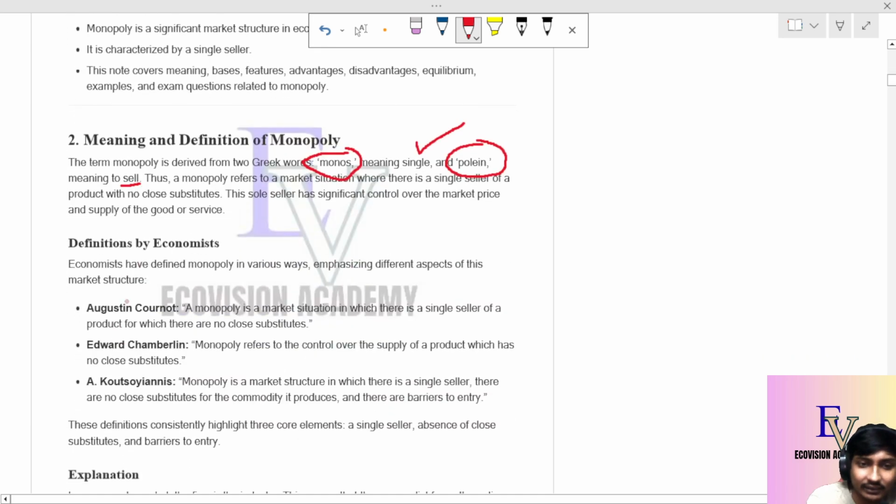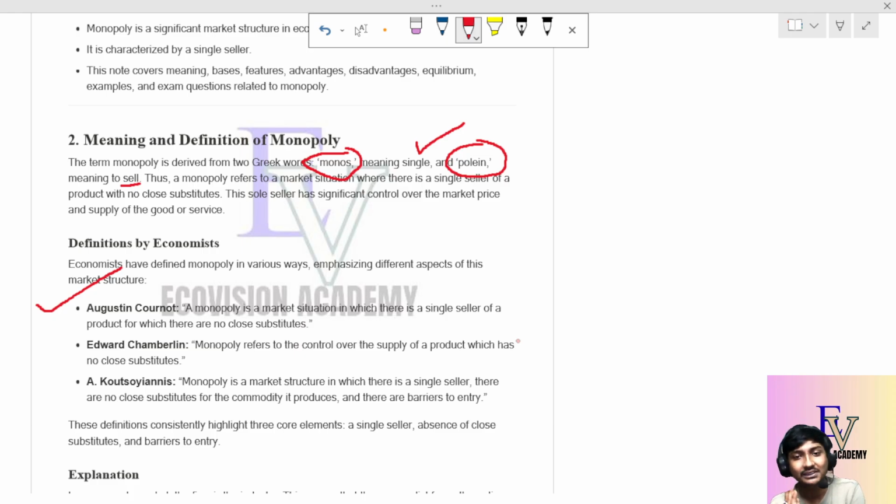Now there are several definitions given by economists about what a monopoly means. First, Cournot said that a monopoly is a market situation in which there is a single seller of a product for which there are no close substitutes. What we said right now: a monopoly market is a situation where there is only a single seller of a particular product, and there is no close substitute of that product. So that can be termed a monopoly market.